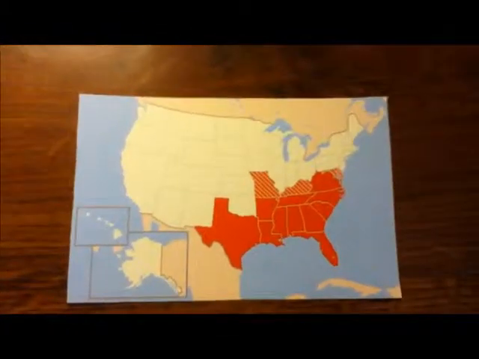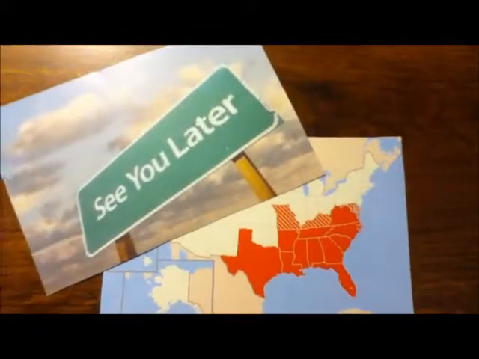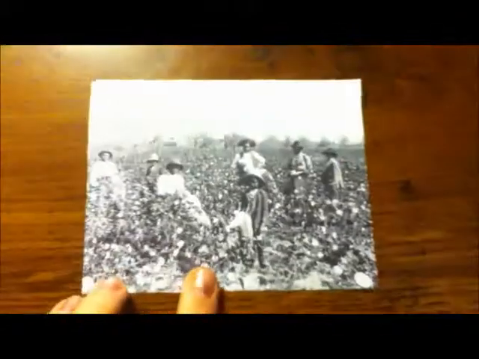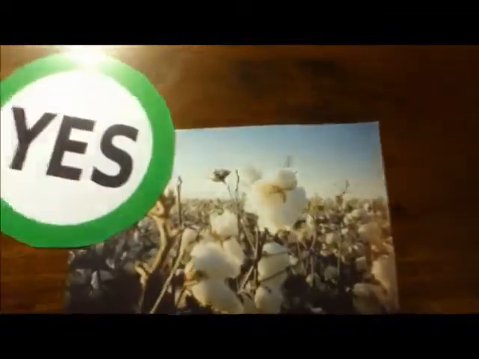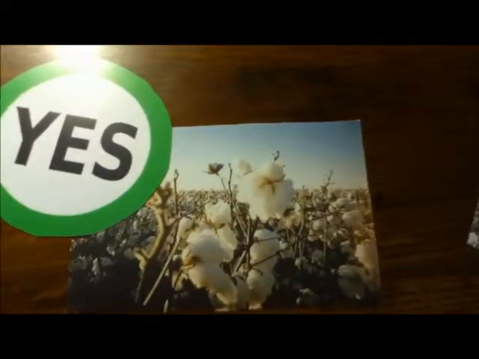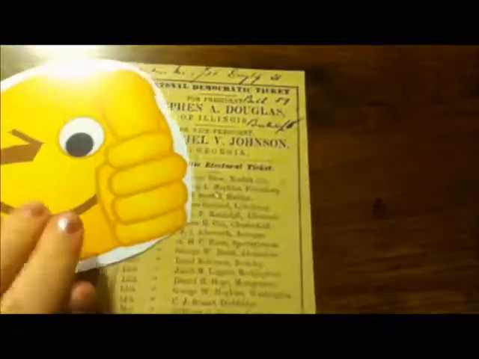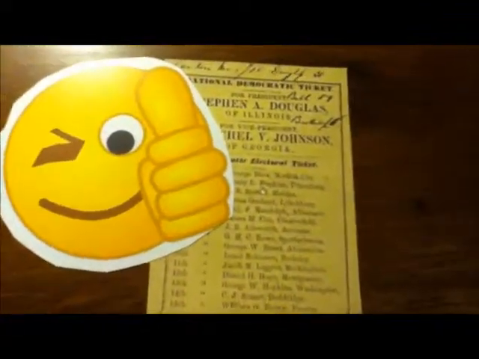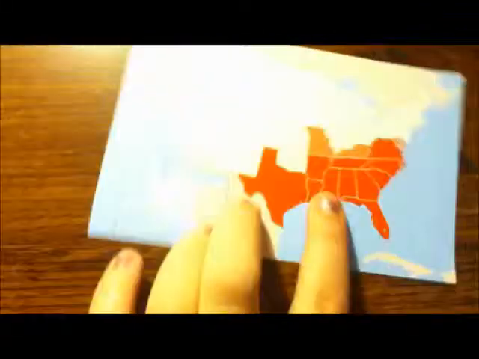The views on slavery are too different to be working together within the Union. There could be more violence if the border states stay with the Union. The border states should secede from the Union. If they would secede from the Union, the border states could keep their slaves. They could continue using cotton as their economical profits. Lastly, they would not have to worry about who won the presidency because the victor would be shown on their ballots. These are reasons why the border states should secede from the Union.